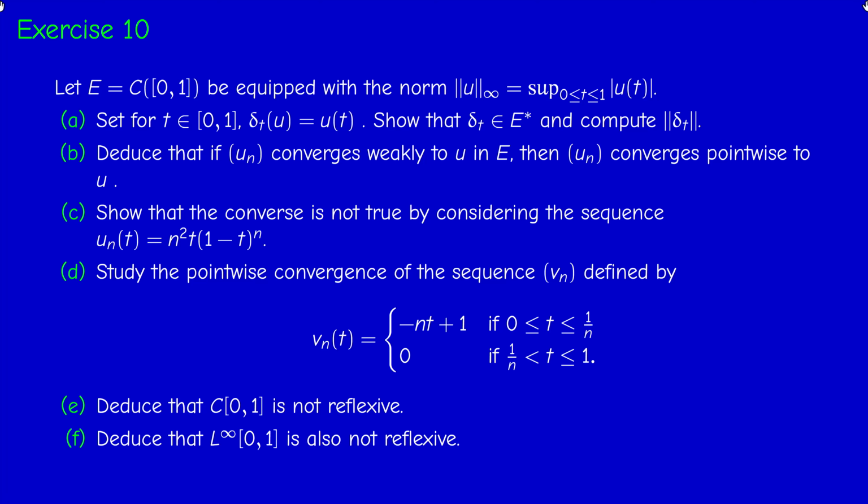Second, we have to use that if un converges weakly in E, then un converges pointwise. So weak convergence in this space implies pointwise convergence. Third question, we have to show that the converse is not true by considering an example.